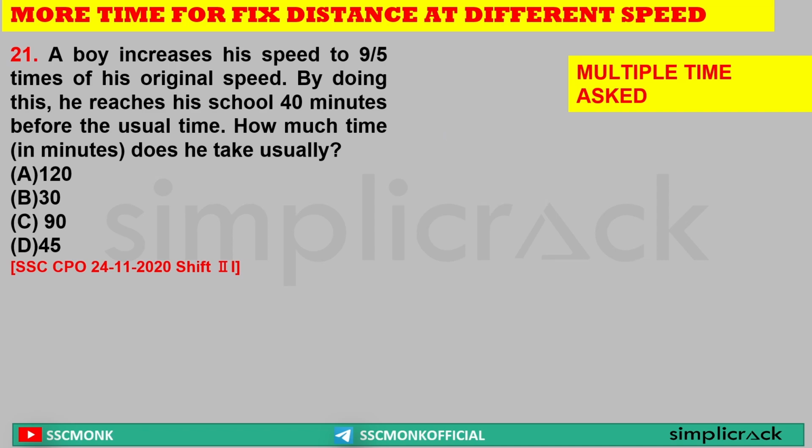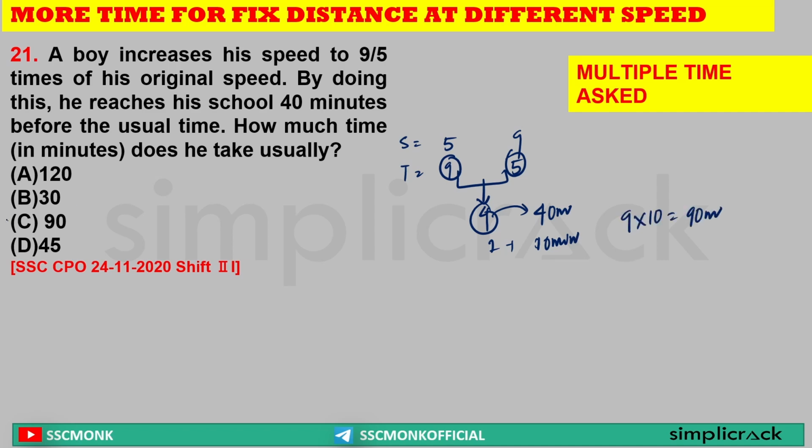Next, a boy increases his speed to 9 by 5 times of his original speed. So the speed increased from 5 to 9, so the time will decrease from 9 to 5. This is the speed, this is the time. Very basic. Yes or no? Yes. By doing this, he reaches school 40 minutes before the usual time. Sir, what is the difference? Previously the time was 9, now it is 5, so the difference is 4. Because of this 4, he saves 40 minutes. That means for one part he saves 10 minutes. So for 9 parts, the usual time, the total time taken at the beginning was 90 minutes. That is option C.